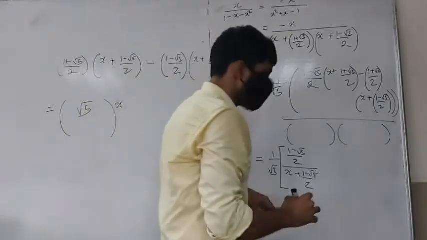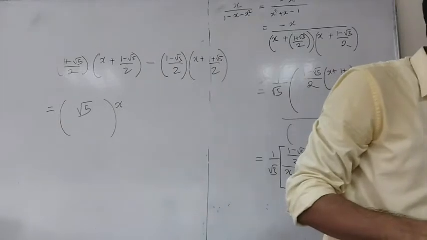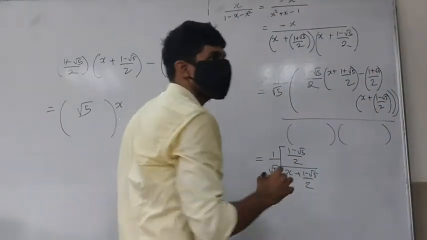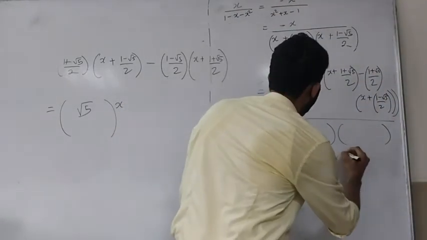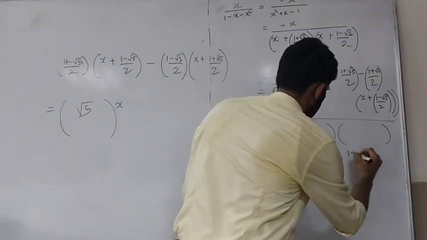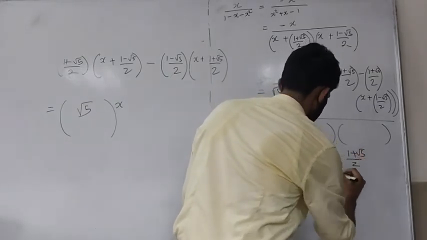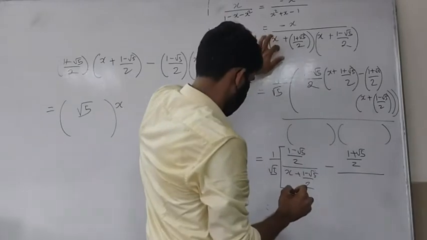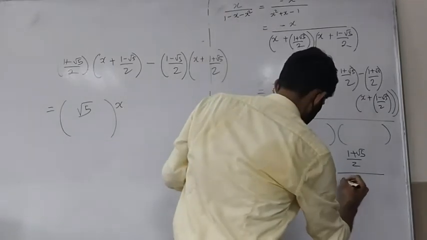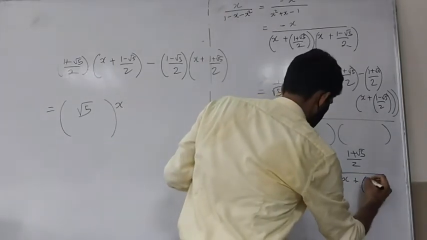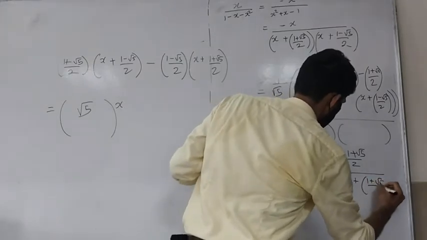Correct? Just checking because there's a good chance of errors here. Minus (1 plus root 5) by 2 divided by that bracket there. That will give me x plus (1 plus root 5) by 2.